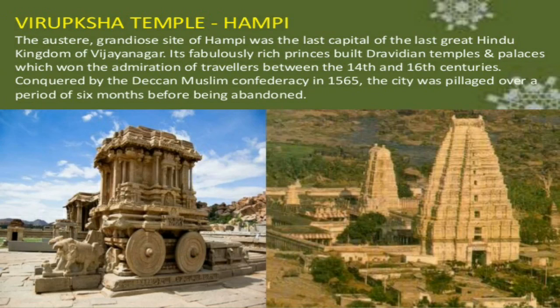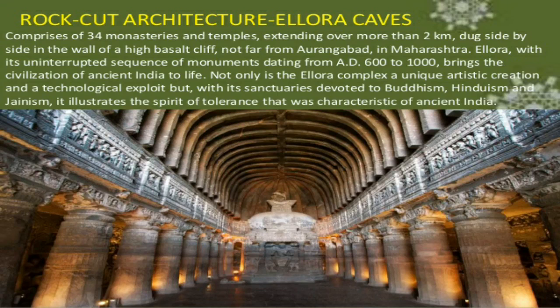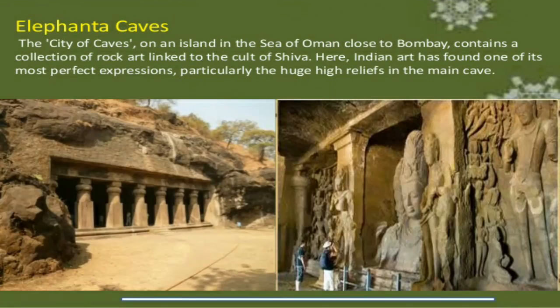Then we learn about Hampi. Hampi is also a very beautiful architecture, and it is the great Hindu kingdom of Vijayanagar. Then we learn about the Ajanta caves, then Ellora and Elephanta. These three caves represent a masterpiece and perfect expressions of Shiva and Indian art.